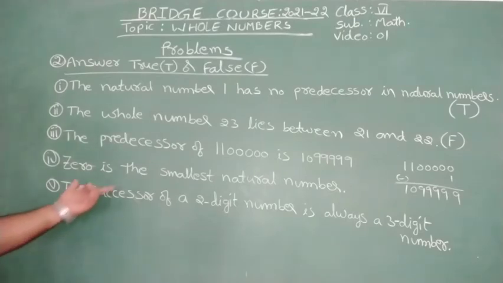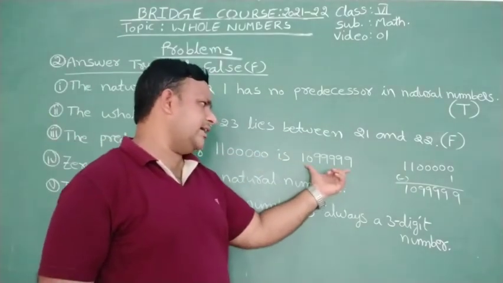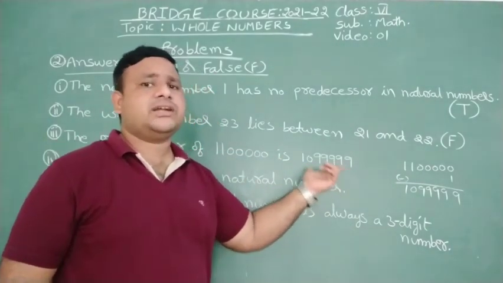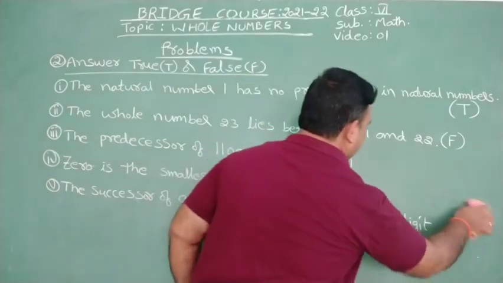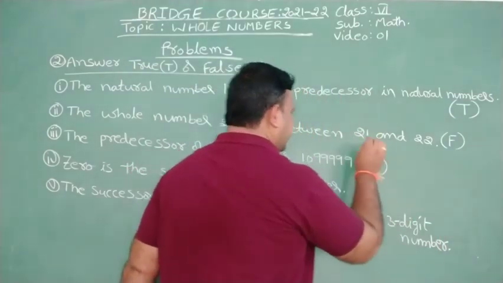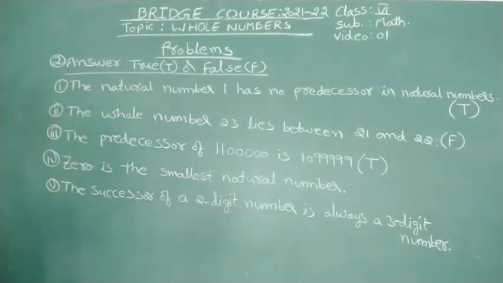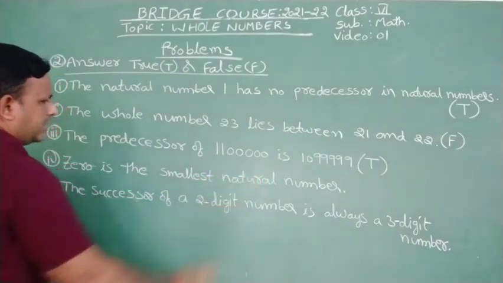So here what is given? For this, the predecessor is 10,99,999. So the correct answer is given. That's why this statement is also a true statement. So the predecessor means 1 less than the number. The number is 11 lakh. Its predecessor is 10,99,999.